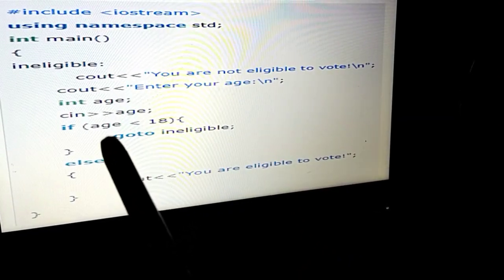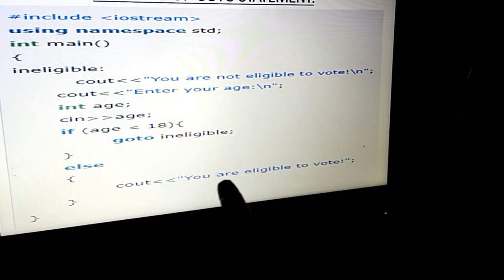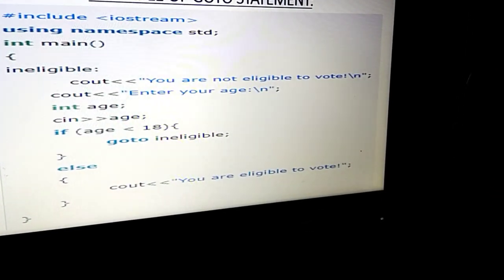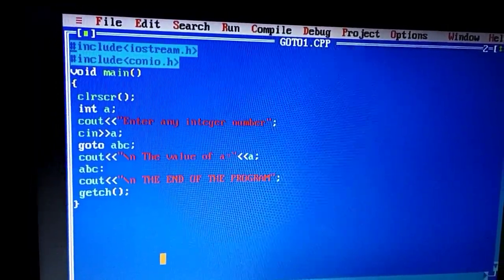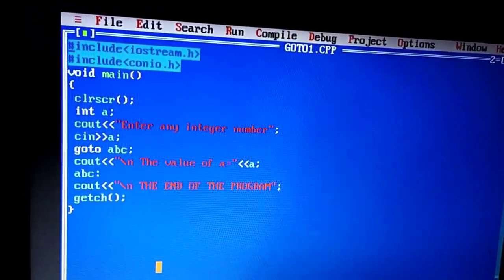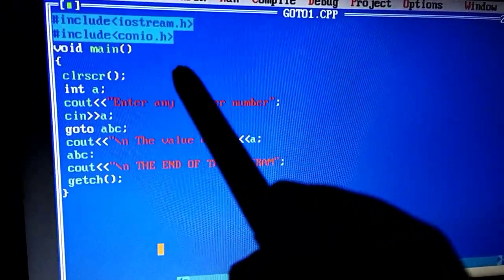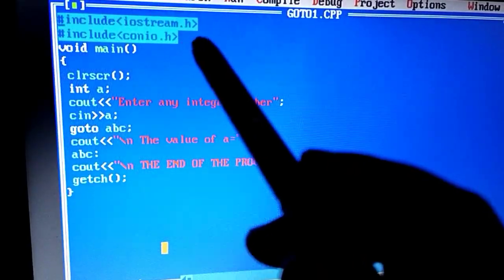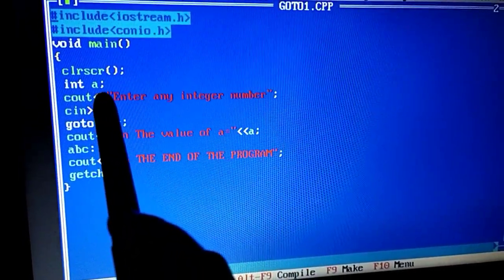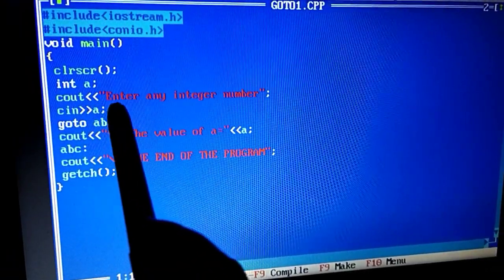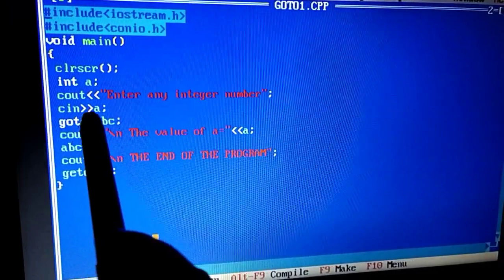Okay, once the statement becomes false, it will go to the else and it will display you are eligible to vote. Clear? Okay, over here I prepared one program relating to the forward jump. After declaring my header file and my main, I mentioned that I have one integer variable a, and then I ask the user to input the integer and I fetch it with the cin.